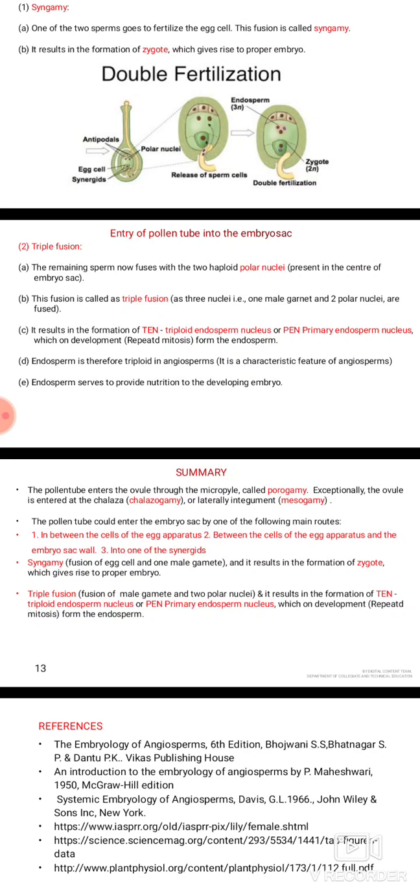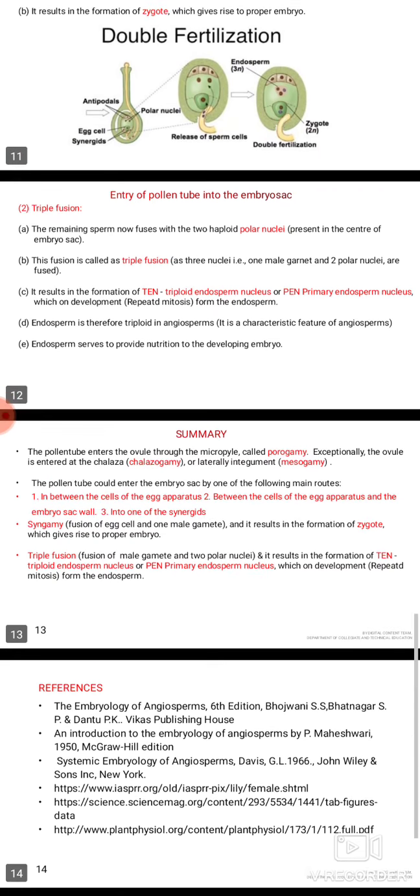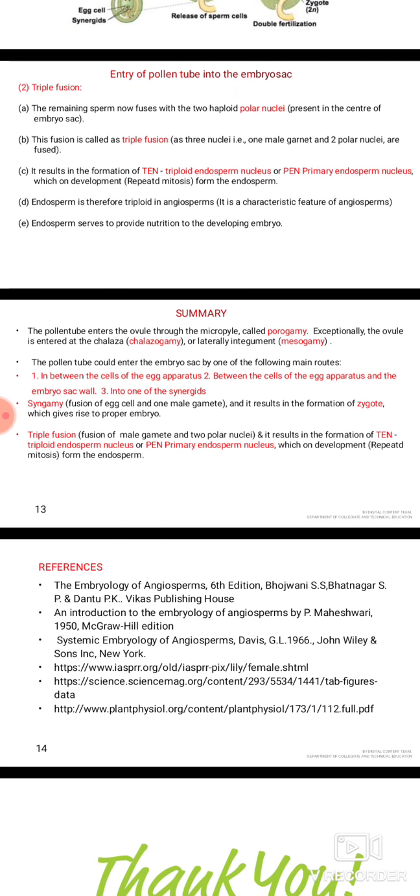Summary. The pollen tube enters the ovule through the micropyle, and this entry is known as porogamy. If it enters through the chalazal region, it is known as chalazogamy, and if it enters through one of the integuments, it is known as mesogamy. The pollen tube could enter the embryo sac by one of the following main routes: in between the cells of the egg apparatus, between the cells of the egg apparatus and the embryo sac wall, or into one of the synergids.